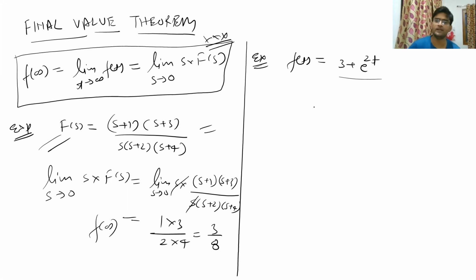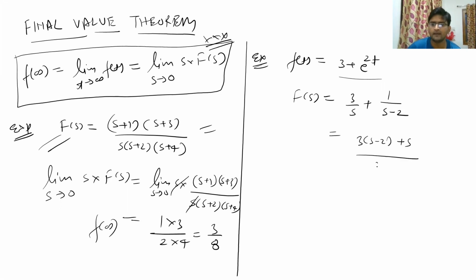So if we write this function in the Laplace transform form, what will you get? 3 u(t) will become 3 upon s, plus e to the power 2t u(t) will become 1 upon s minus 2. So if we write it in a more compact form, we will get (3 into (s minus 2) plus s) divided by s into (s minus 2).